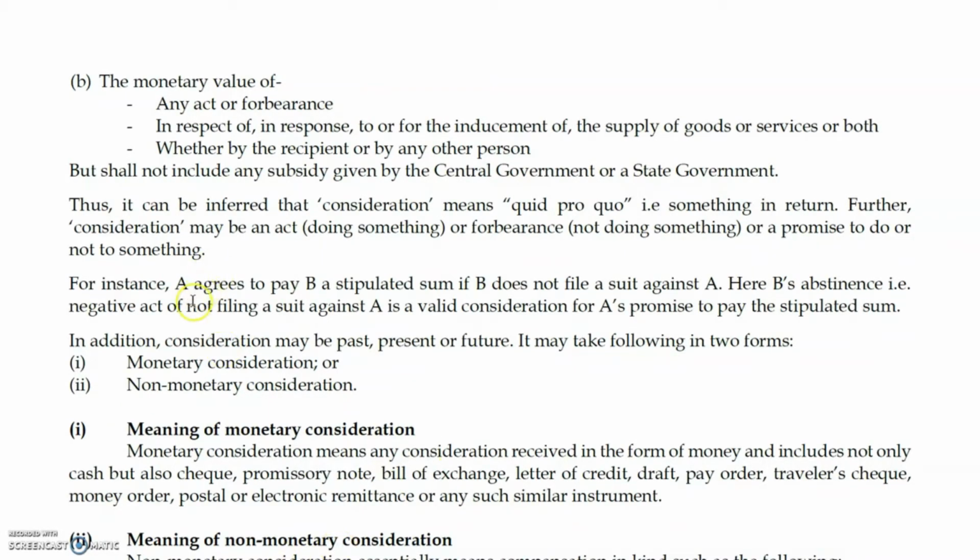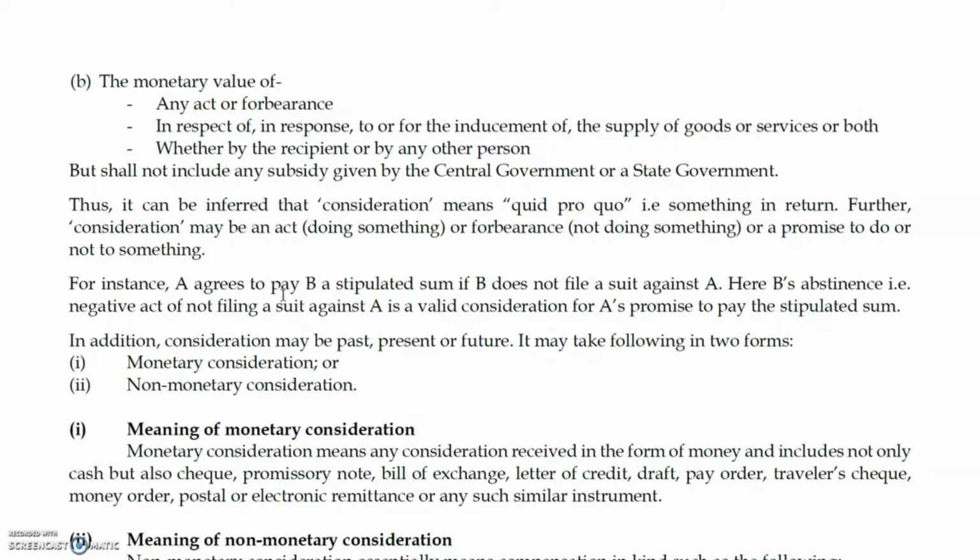Another example is here. A agrees to pay B a stipulated sum if he does not file a suit against A. It is a forbearance. Here B's abstinence is a negative act. Negative means it's not against law, it is allowed as per law. Not filing of a suit against a person is a negativity, but at the same time it is allowed under any law. It's valid consideration for A, who promises to pay within the stipulated time. In addition, the same thing is taken from the Indian Contract Act: past consideration, present consideration, and future consideration.